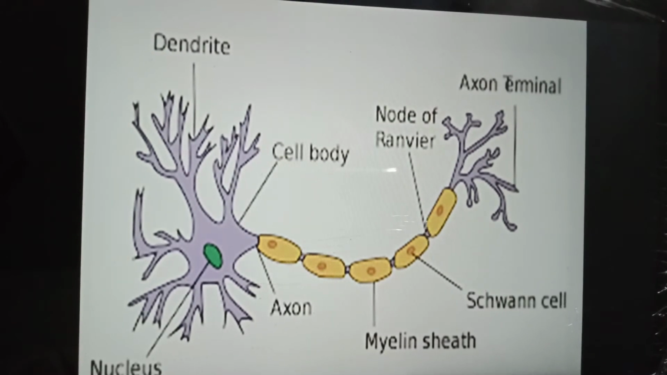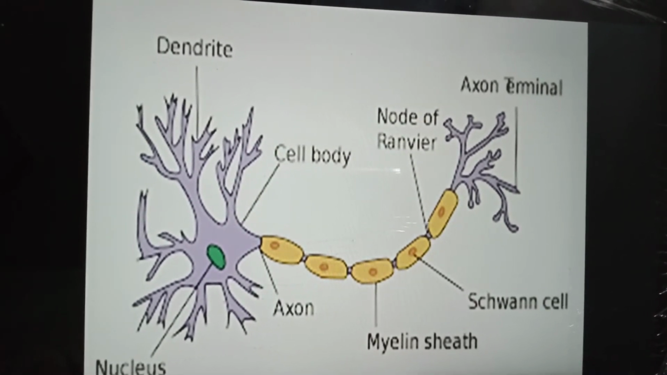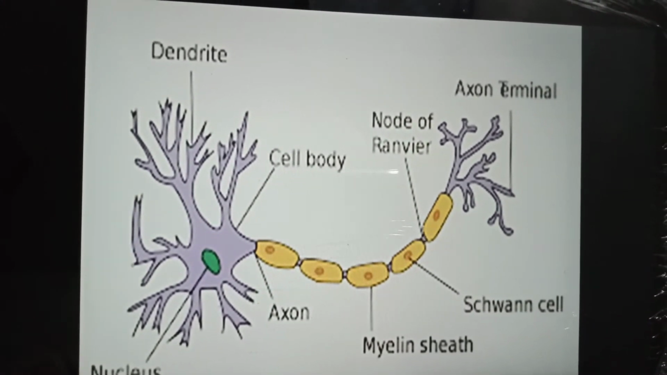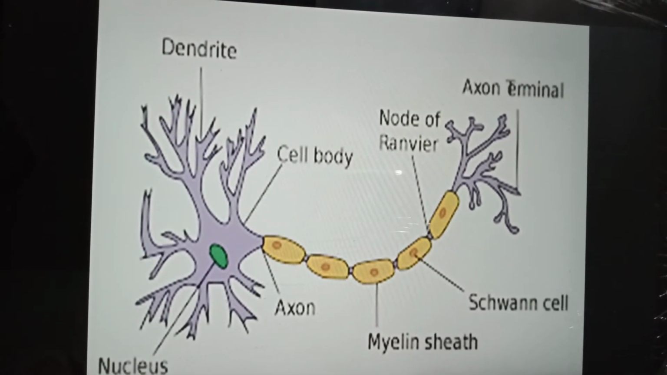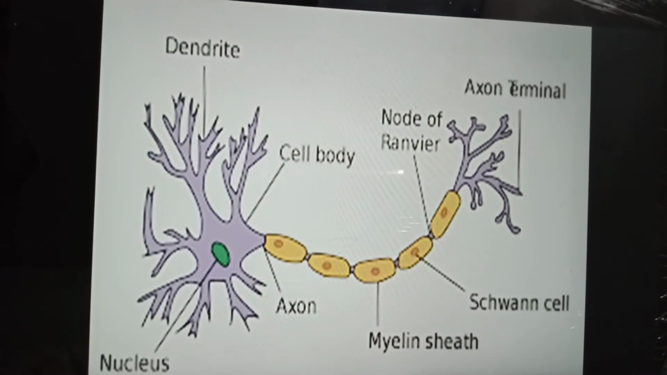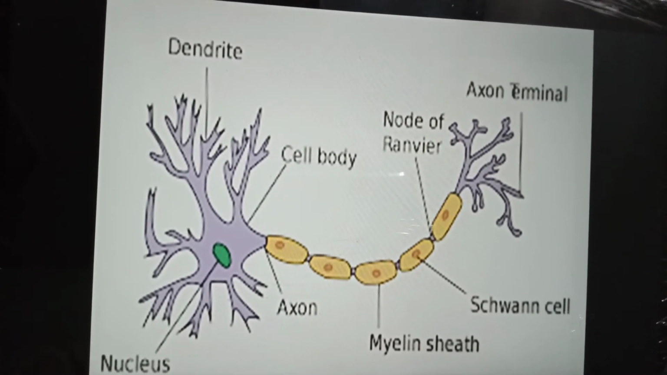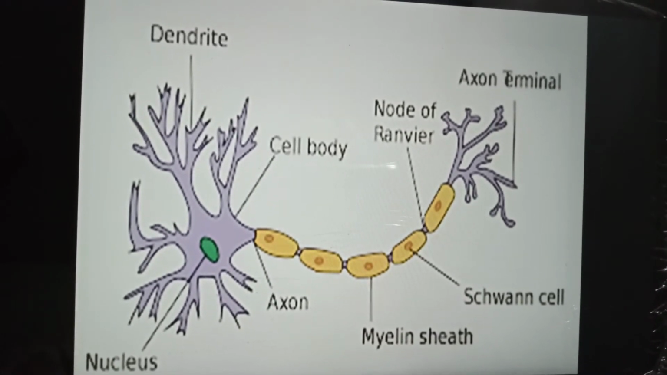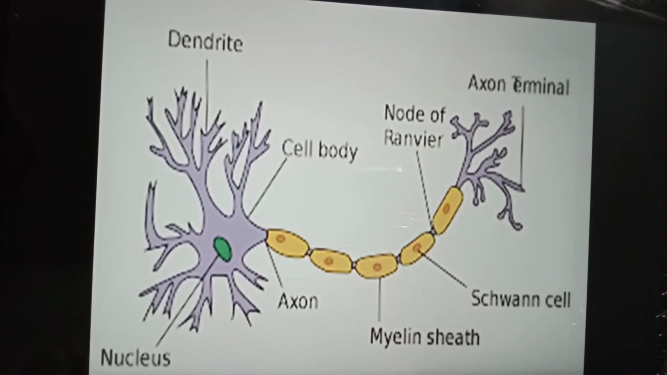And Schwann cells are special neuroglial cells located at regular intervals along axons. In some neurons, Schwann cells secrete a fatty layer called the myelin sheath over axons. Between the areas of myelin on an axon, there are non-myelinated points called the nodes of Ranvier. So here you can watch the gaps that are nodes of Ranvier.